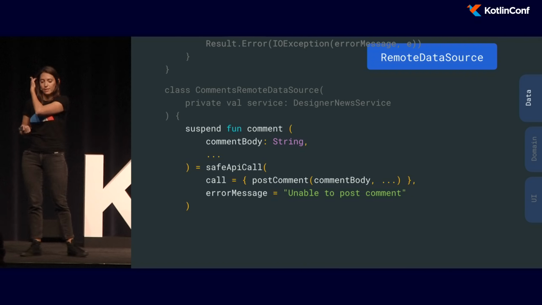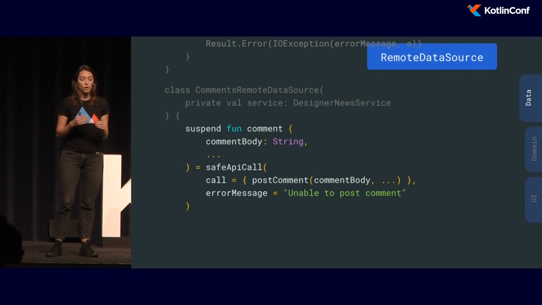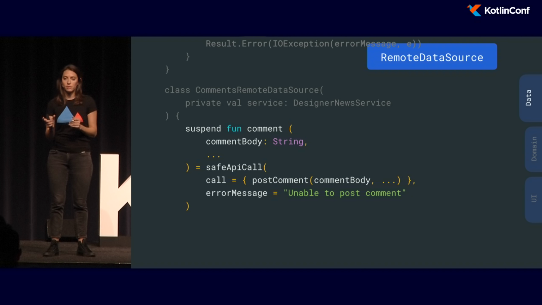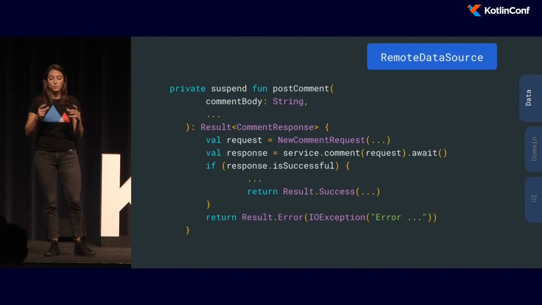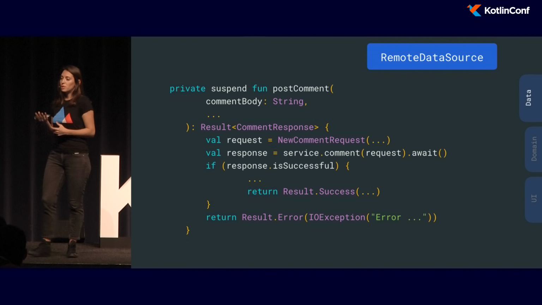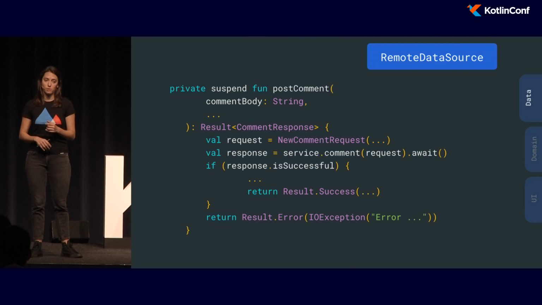So this means that in our remote data source, our code now looks something like this. We'll just call safeApiCall. We would put our postComment method as a call. And then we will define an error message. So this means that when we're implementing the postComment, we can focus on what matters, on creating that request and handling the response from the backend.